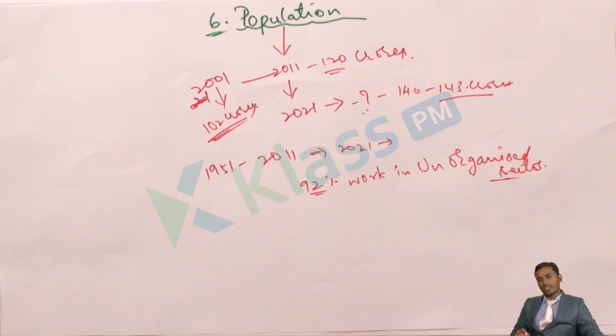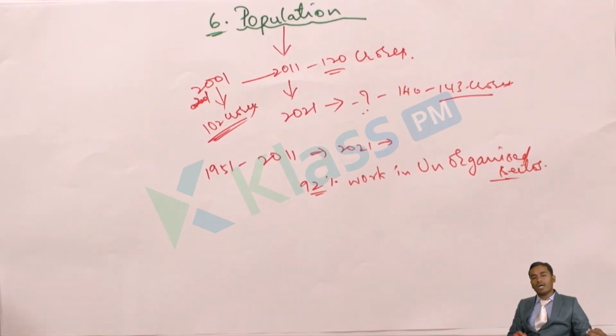Unorganized sector is where we don't have proper planning of production and distribution of goods and services, like agriculture and mining. There we don't have job security or other facilities, and workers are paid less. We have many issues with the unorganized sector. So 92% of India's population work in the unorganized sector for their livelihood.